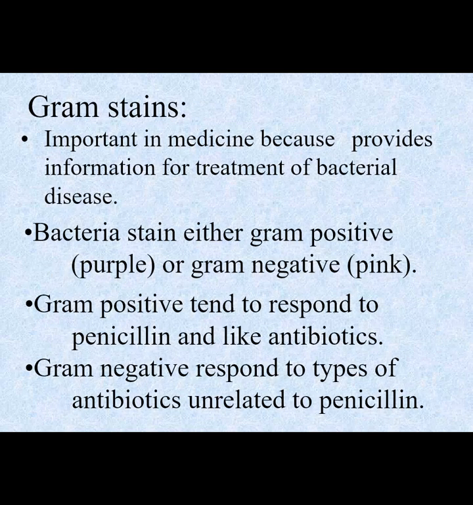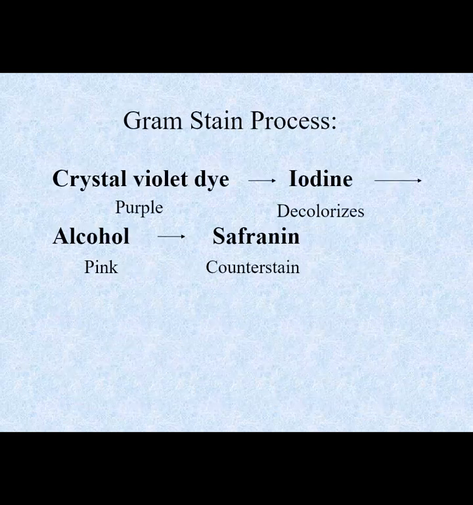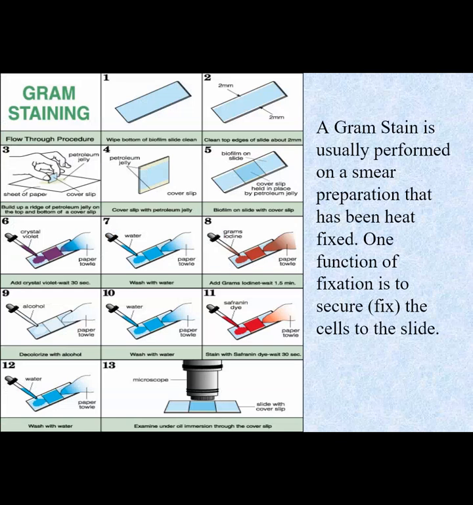Gram stains are important in medicine because they provide information for treatment of bacterial disease. Bacteria stain either gram-positive, purple, or gram-negative, pink. Gram-positive bacteria tend to respond to penicillin and like antibiotics. Gram-negative bacteria respond to types of antibiotics unrelated to penicillin. Gram stain process: a crystal violet dye, purple, and iodine, decolorized with alcohol, pink, and safranin counterstain. A gram stain is usually performed on a smear preparation that has been heat fixed. One function of fixation is to secure the cells to the slide.